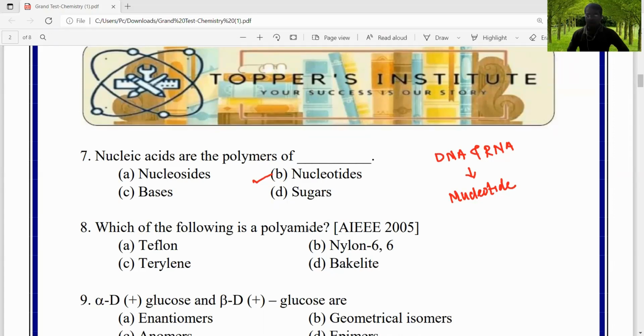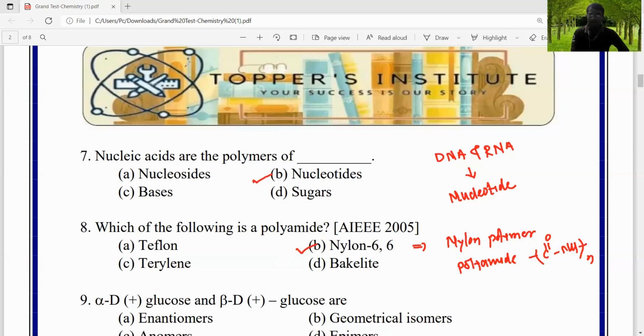Next, question number 8. Which of the following is a polyamide? Option A, Teflon. Option B, nylon 66. Option C, terylene. Option D, bakelite. We know that all the nylon polymers are called polyamide polymers. Polyamide polymers contain the CONH polyamide linkage. That's why the correct answer is B, right?